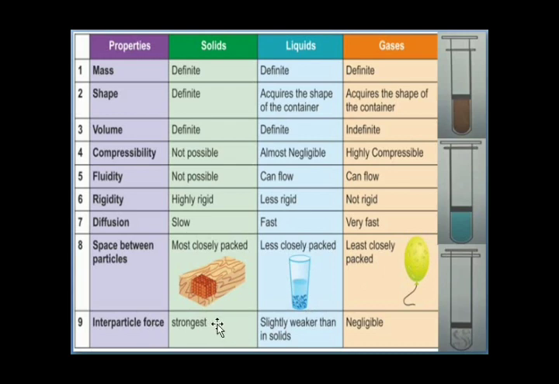Intermolecular forces are strongest in the case of solids, slightly weaker in liquids, and almost negligible in gases. Interparticular spaces are very less in solids, slightly more in liquids, and very high in gases. So these are the properties of solids, liquids and gases. Thank you.